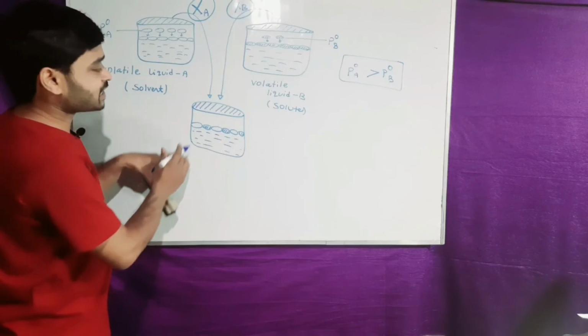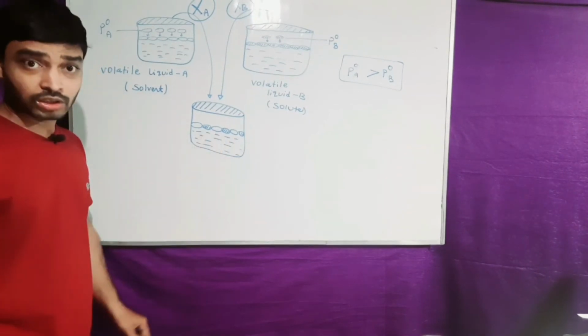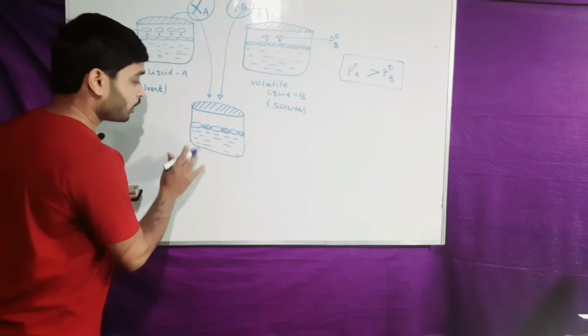So the XA and XB combination produces the solution of volatile solute.